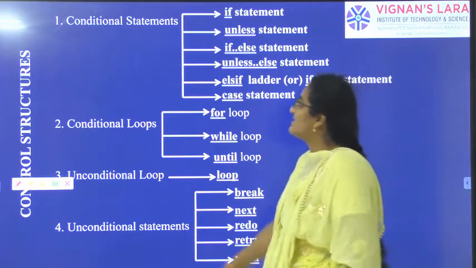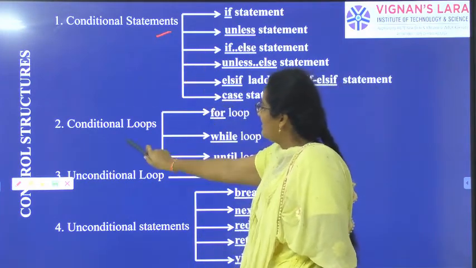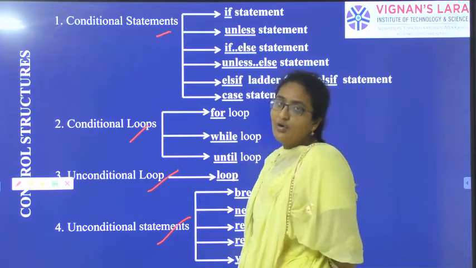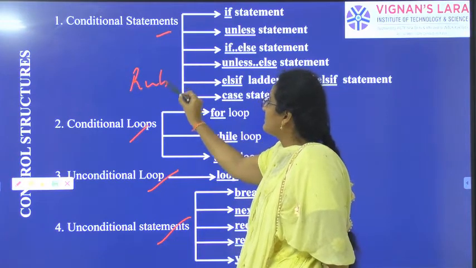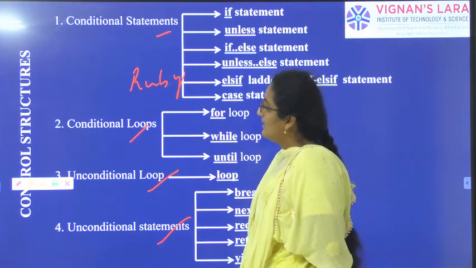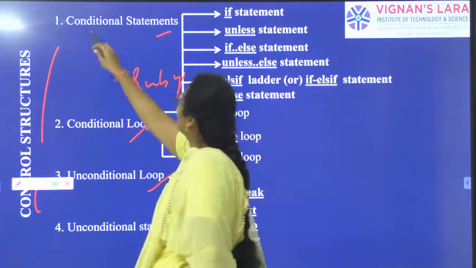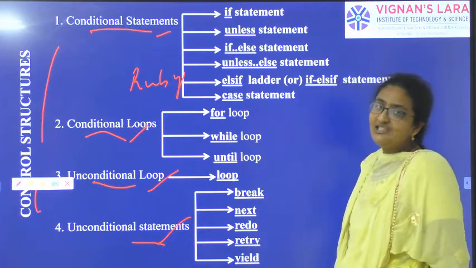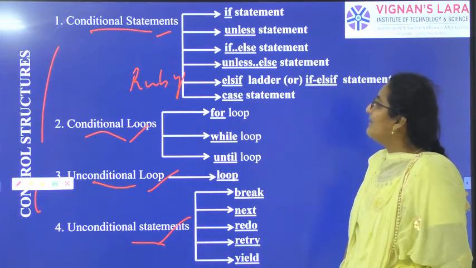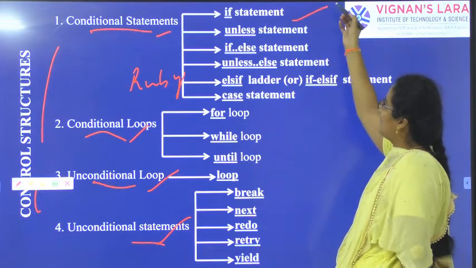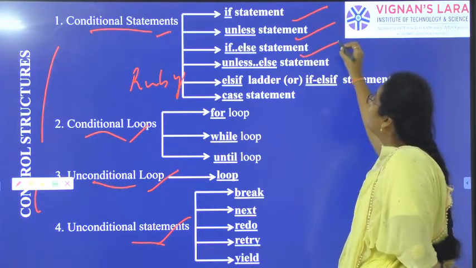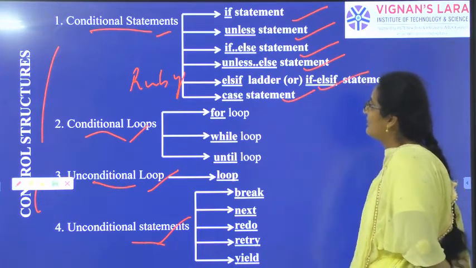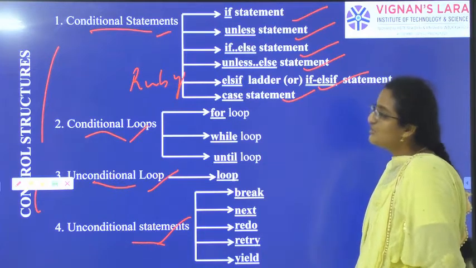Control structures are divided into conditional statements, conditional loops, and unconditional statements. Let us see what comes under conditional statements: if statement, unless statement, if else statement, unless else statement, else if ladder, case statement. These come under conditional statements.